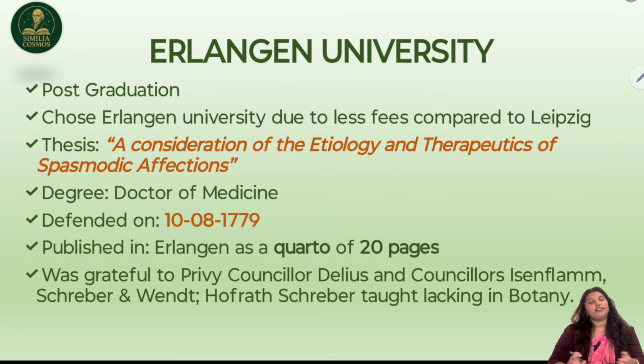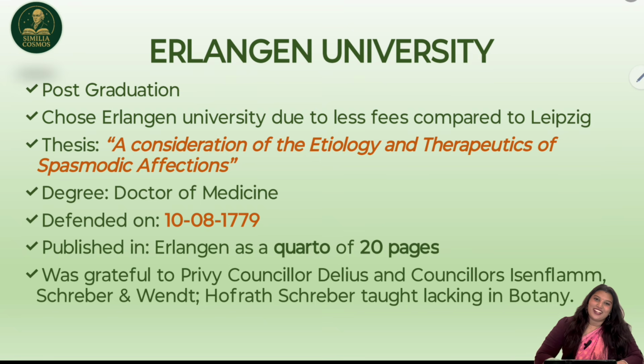The thesis that he defended for his MD was a consideration of the etiology and therapeutics of spasmodic affections, which means painful affections. The degree granted to Hahnemann was the Doctor of Medicine. He defended this thesis on the 10th of August 1779, and he published it in Erlangen as a quarto of 20 pages. Quarto is a page which is divided into four sections. So as a 20-page quarto, he published it in Erlangen.